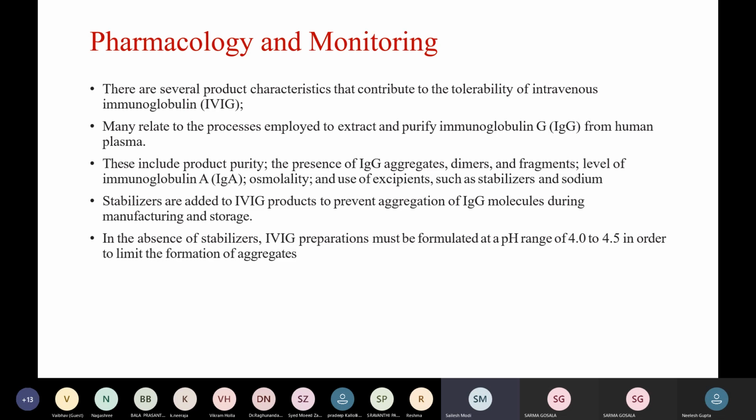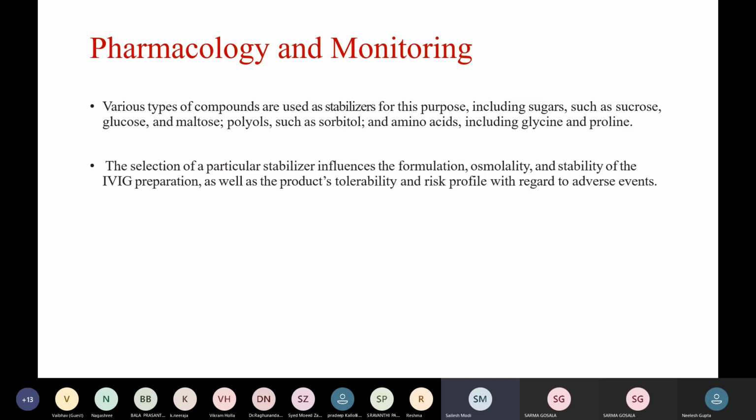These include product purity, the presence of IgG aggregates, dimers, and fragments, level of IgA, osmolality, and use of excipients such as stabilizers and sodium. Stabilizers are added to IVIG products to prevent aggregation of immunoglobulin molecules during manufacturing and storage. In the absence of stabilizers, IVIG preparations must be formulated at a pH range of 4 to 4.5 in order to limit the formation of aggregates.